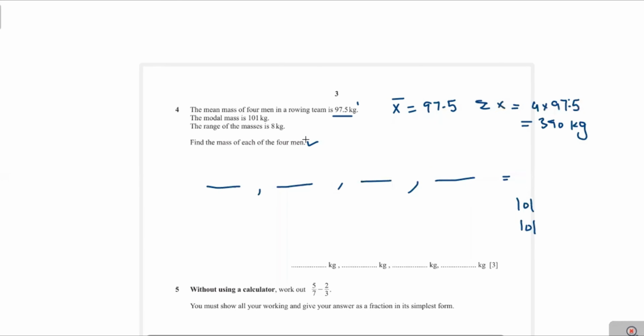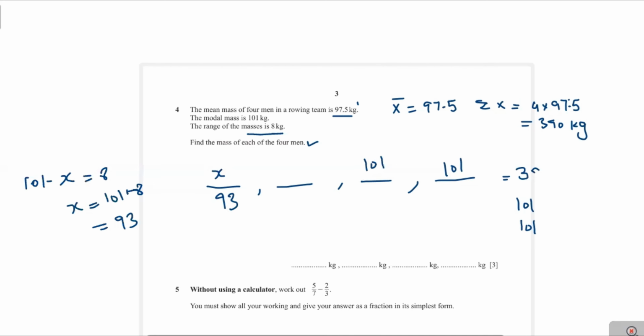Now we suppose that the value appears 2 times. We put the value here, 101, 101. And you see here the difference between the 2 numbers is 8 kg. Now we suppose that the other number is x. Now the difference 101 minus x equals 8. Therefore, x will be equal to 101 minus 8, that's equal to 93. Therefore, the number will be 93.